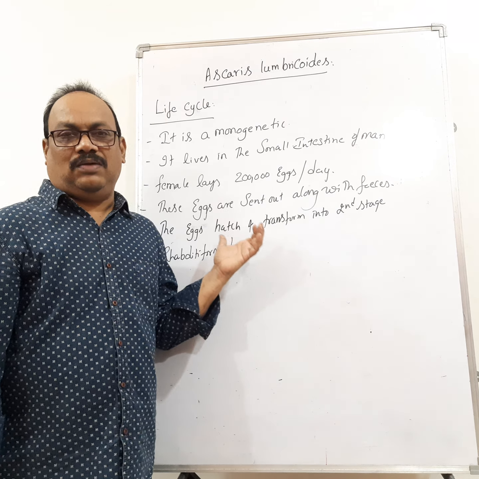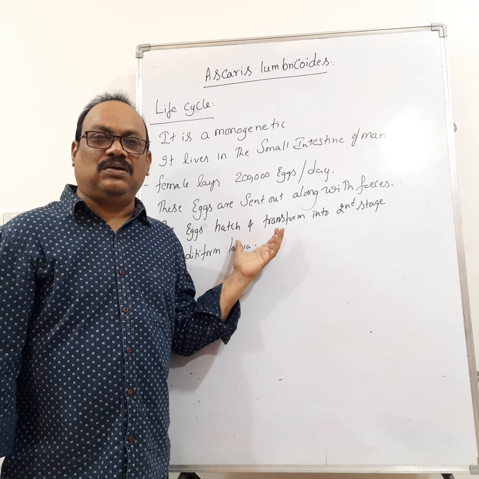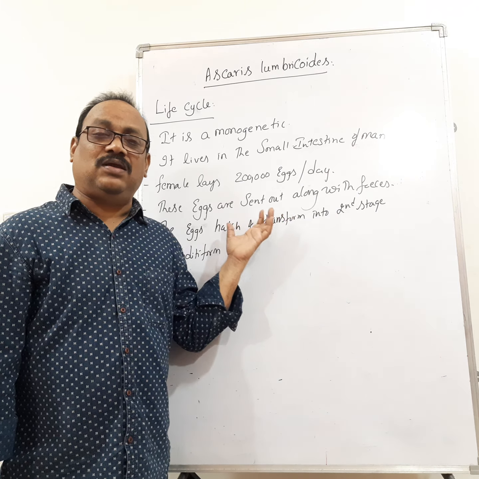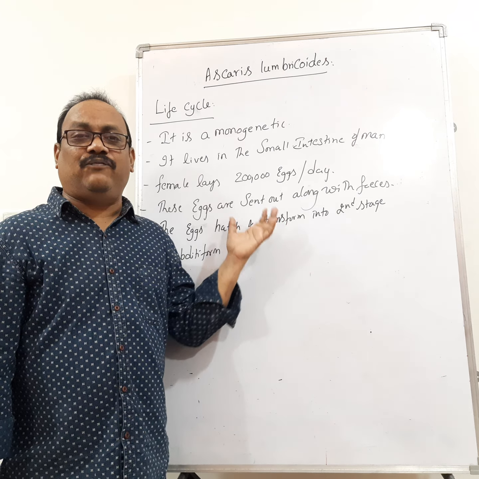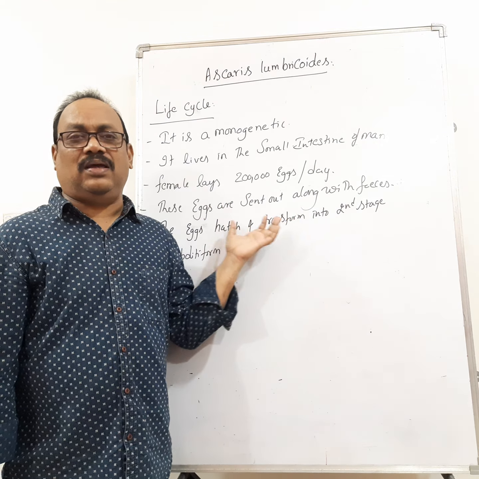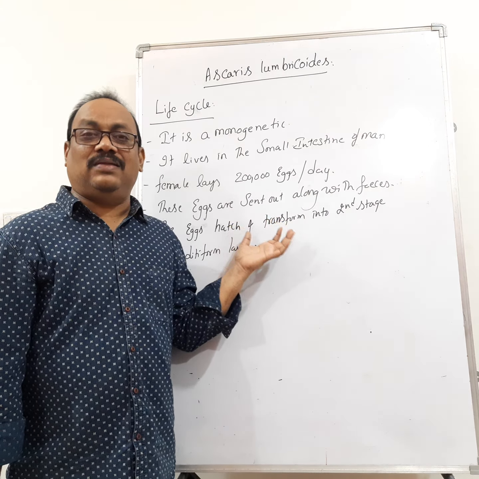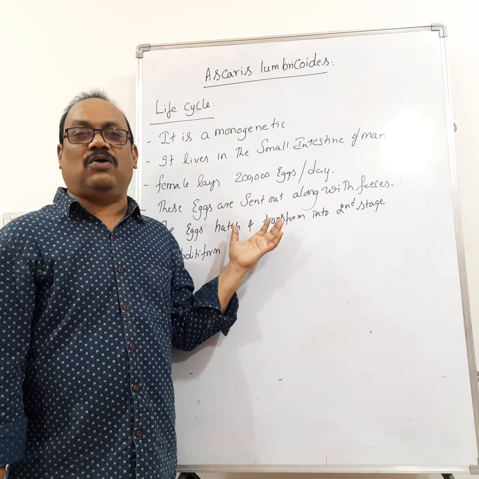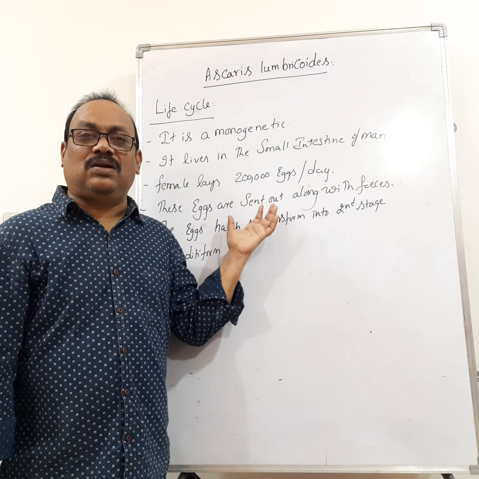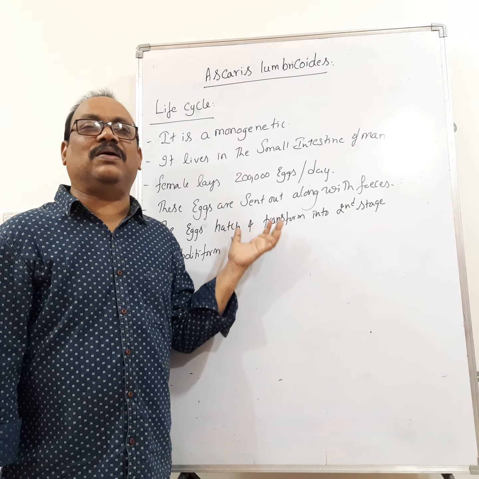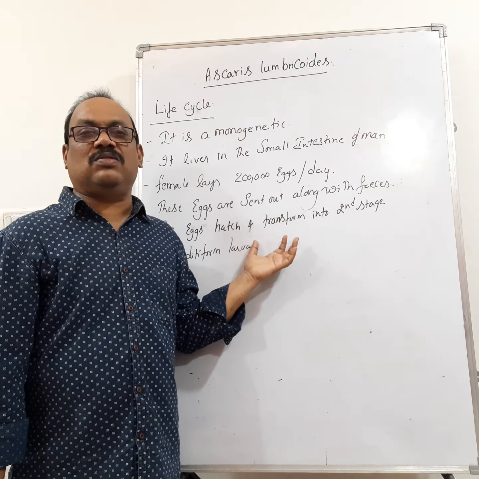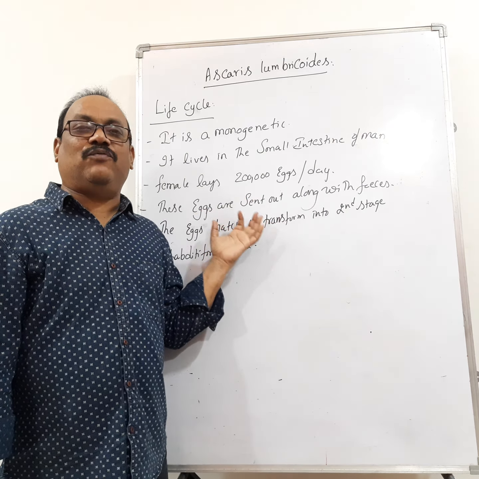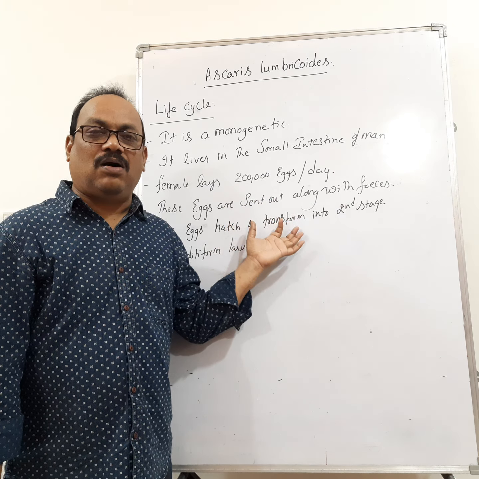Generally, you know that in the villages, people go for defecation in the open fields. So when they defecate, if a person infected with Ascaris defecates on the soil, along with the feces the eggs come outside and they lie on the soil. But in the rainy season, if the person is infected, this fecal matter is washed along with the rainwater. Okay, and this rainwater mixes with the canal water. The person consumes that canal water without proper filtration or without heating. These rhabditiform larvae enter into the stomach of man.